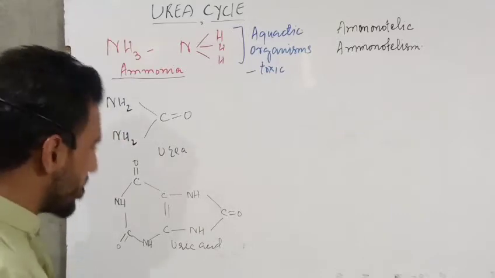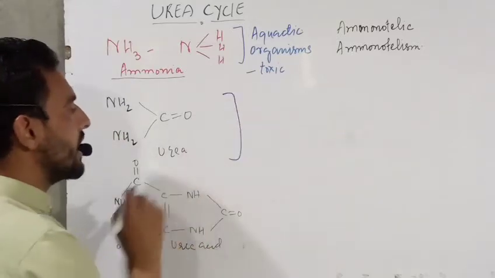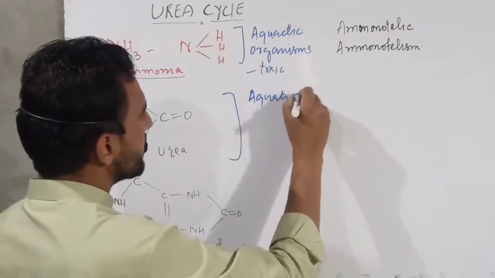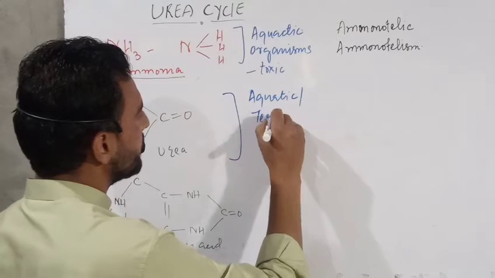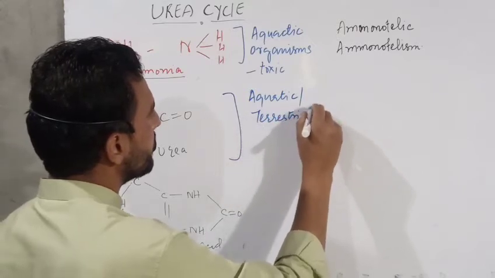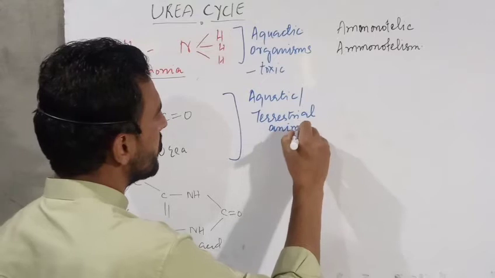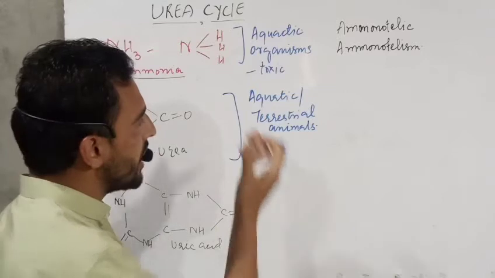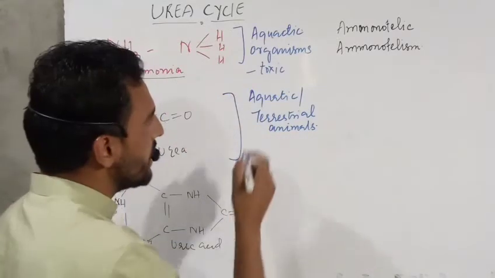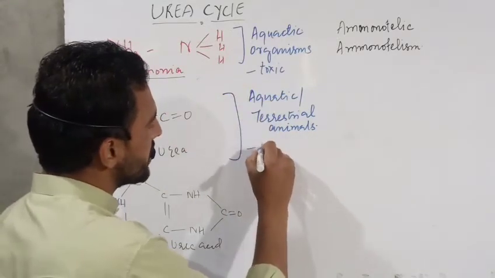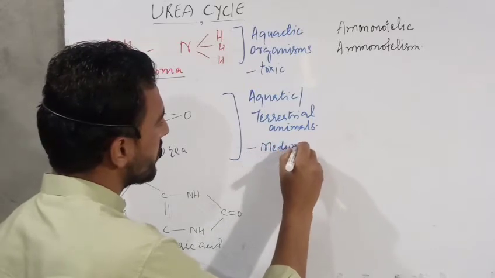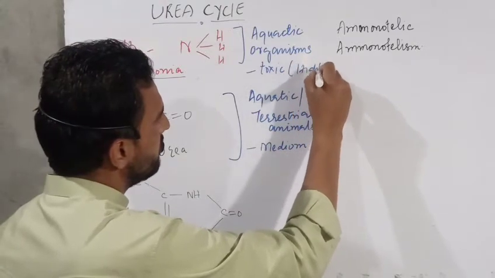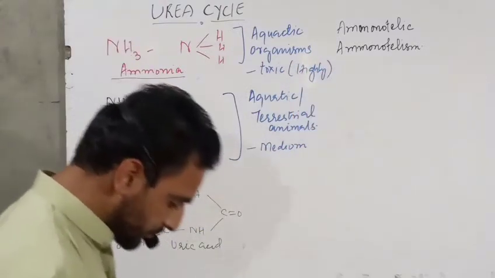After that, there is the production of urea. This urea is produced in both aquatic as well as terrestrial animals. And urea is not as toxic as ammonia. That means ammonia is highly toxic, and urea is medium toxic.